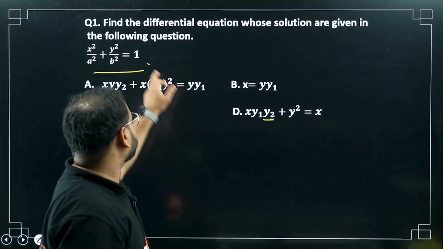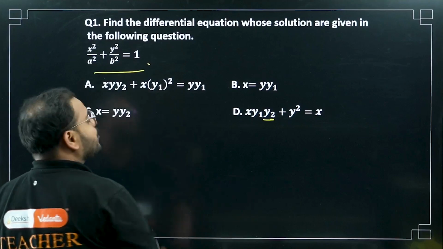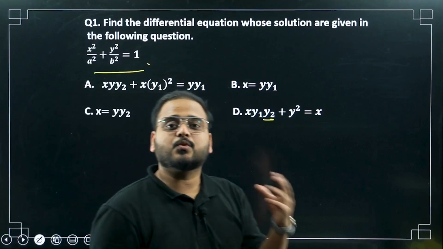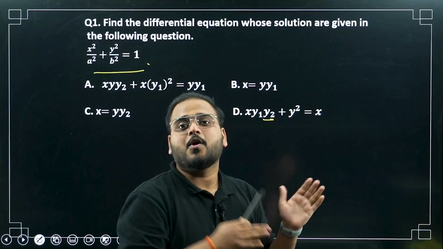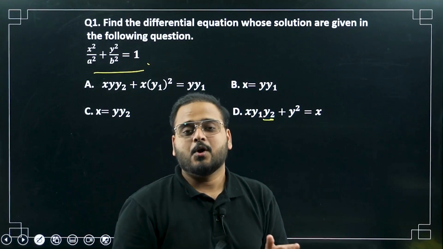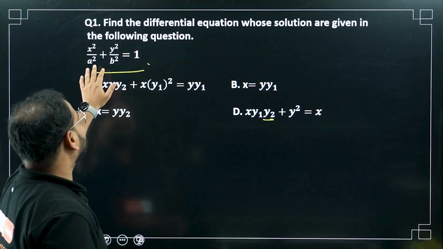Whatever solution this is, this is a particular solution. How come, sir? The constant is known. The constant is a known constant, so it is a particular solution. So they are asking us for this particular solution, what is the differential equation? What is the equation formed with the derivatives? So we'll see that. How can we do that? By taking the derivative of this.